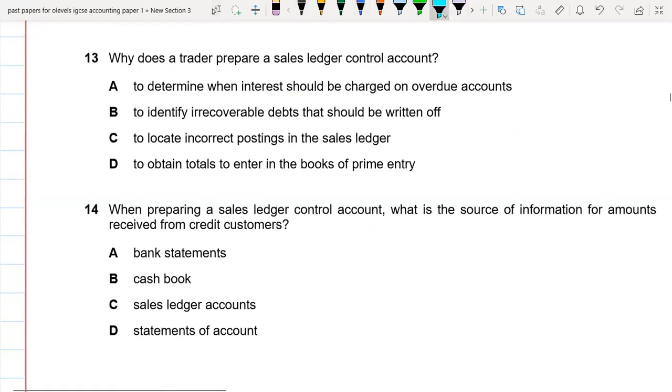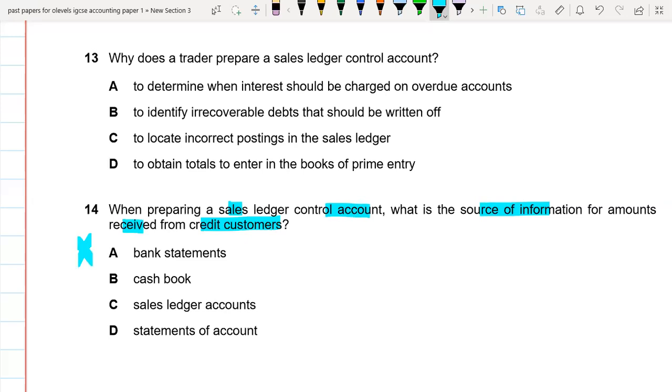Okay. So the next question is: when preparing a sales ledger control account, what is the source of information for amounts we receive from the current customers? First one is a bank statement. We know that a bank statement is basically not for the current customers. Whenever we want to find out our transaction history, we will be using the bank statement. This is not for the customer, so this is not the right option.